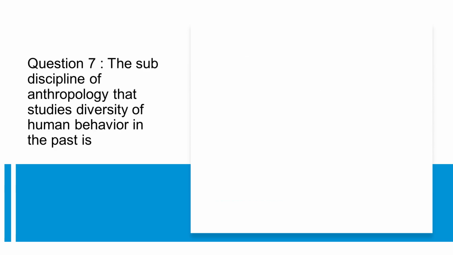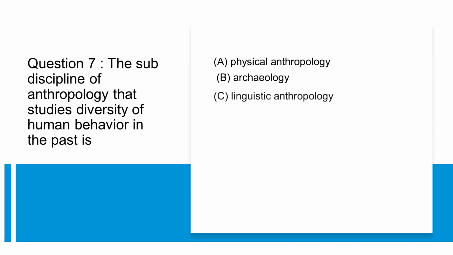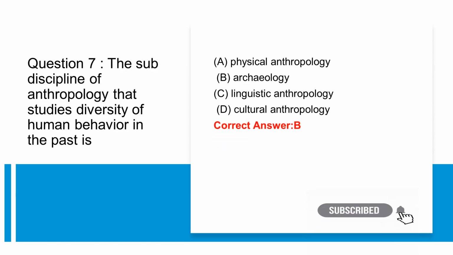Question 7. The subdiscipline of anthropology that studies diversity of human behavior in the past is A. Physical anthropology. B. Archaeology. C. Linguistic anthropology. D. Cultural anthropology. Correct answer, B.